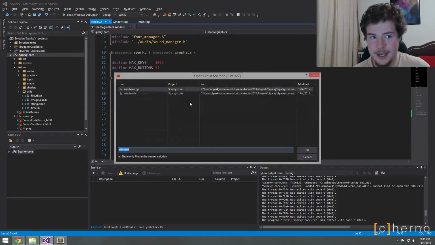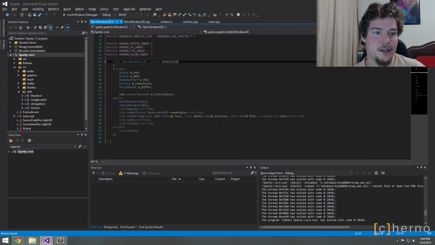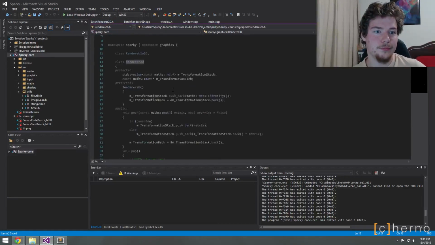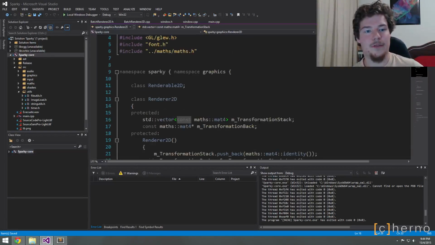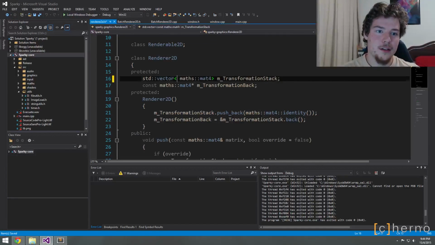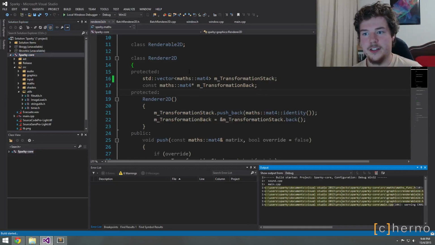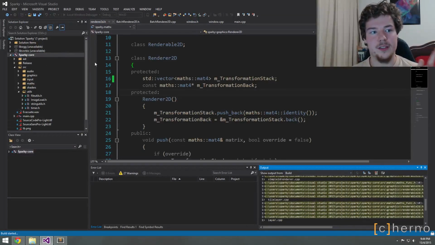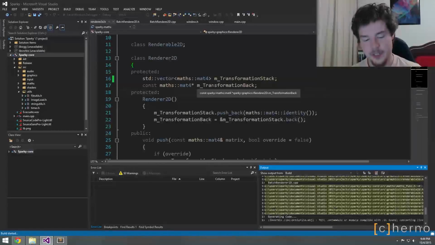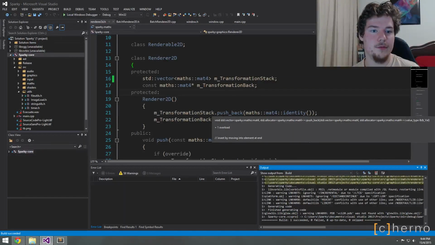The other thing that's not correct in terms of C++ was in my batch renderer, in renderer, I had a const mat4. You can't actually have const types inside a vector, okay? That's not good, so we have to get rid of that as well. Anyway, those are very minor things that we just needed to clean up, because Emscripten, basically Clang, which is a different compiler, would have complained about that, whereas the Visual C++ compiler is just like, yeah, it's fine. So that's important. Okay, that was easy.